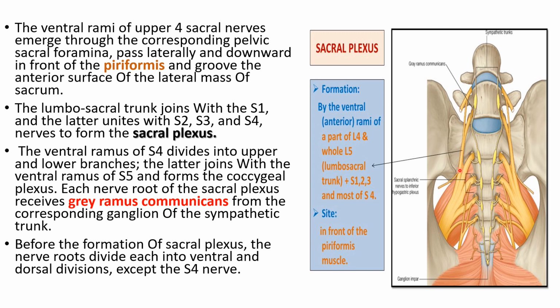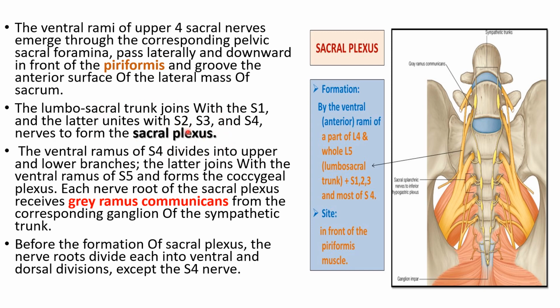It joins with S1, then later unites with S2, S3 and S4 to form the sacral plexus. So the lumbosacral trunk joins with S1, then S2, S3 and S4 to form the sacral plexus. This is about the formation of the sacral plexus.